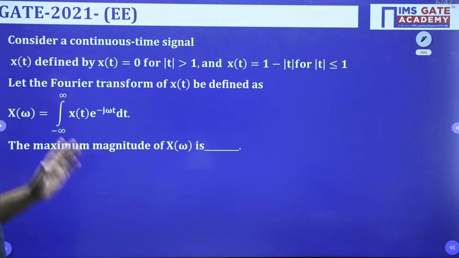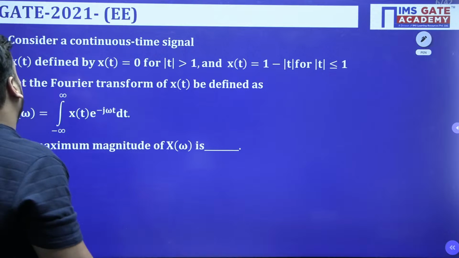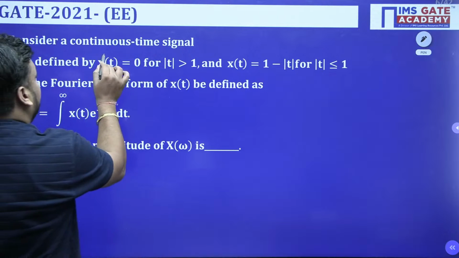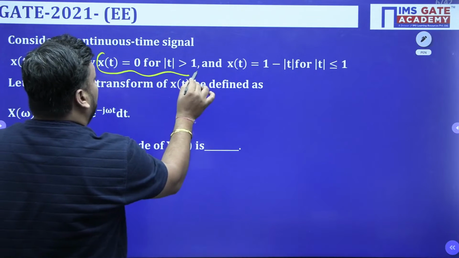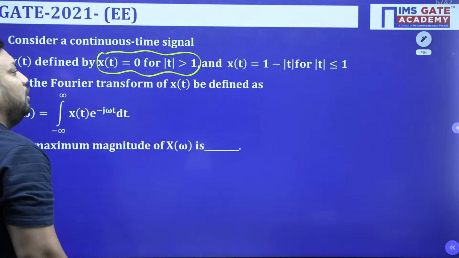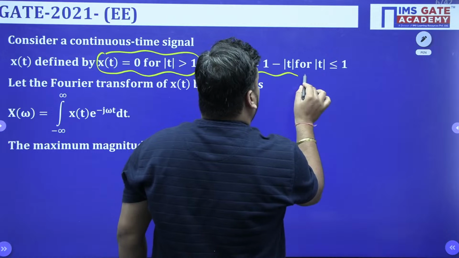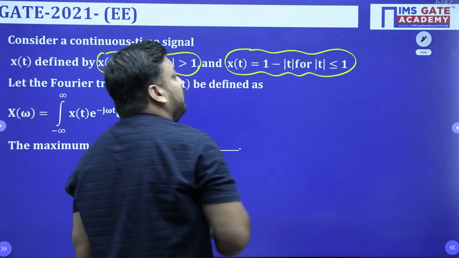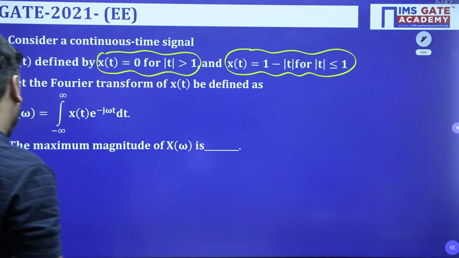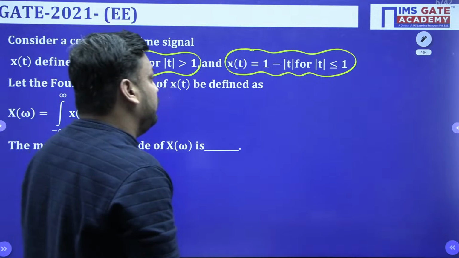Sorry students, so this is the next question. Consider a continuous time signal x(t) defined as x(t) equal to 0 when mod of t is greater than 1, and x(t) equal to 1 minus mod of t for mod of t less than or equal to 1.